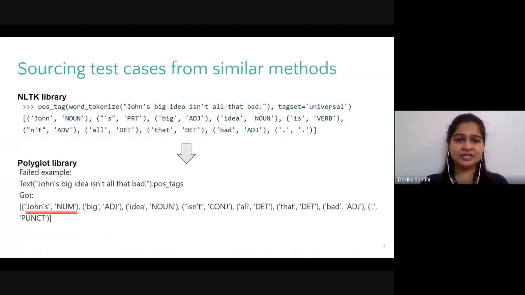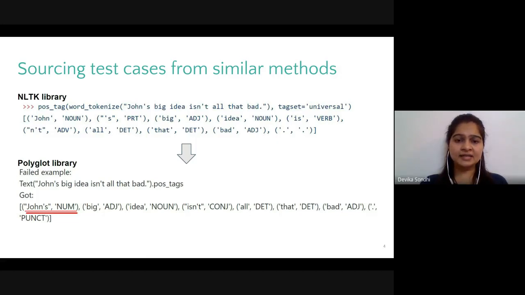So to explain this idea through an example, consider two natural language processing libraries, NLTK and Polyglot, which are implemented in Python and Java respectively. Both of them contain a function that performs part of speech tagging. The snippet on top shows a test case available for the POS tagger in NLTK that shows the input and the expected output. We picked that test case to test the POS tagger of the Polyglot library and pass the input to observe if Polyglot's POS tagger gives the same output.